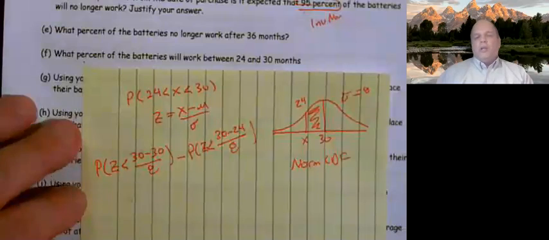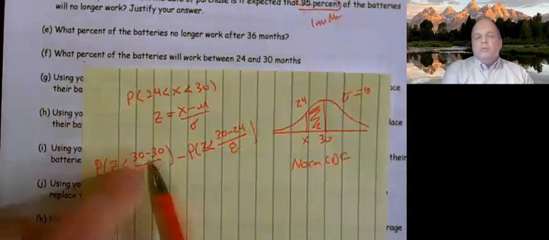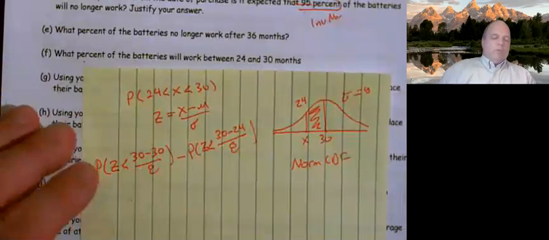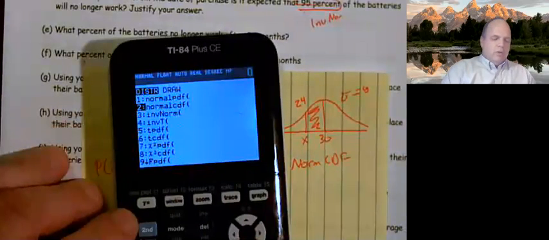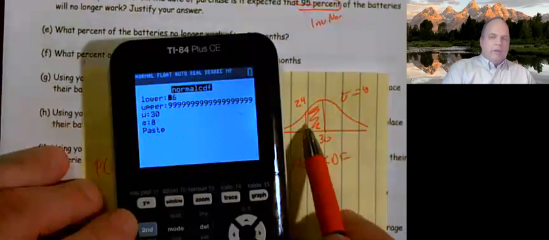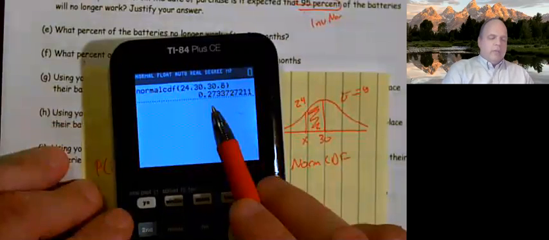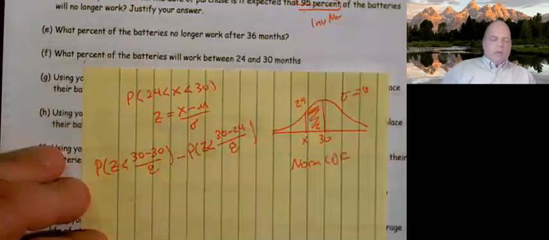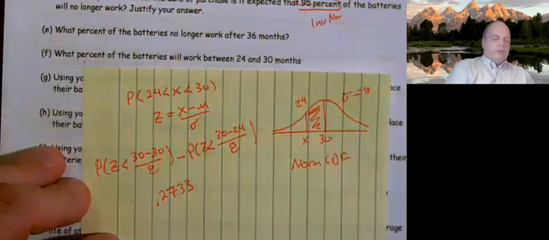If you recognize the shortcut, that's fine, but I'm not going to use a shortcut. Obviously, this becomes 0, but I'm going to work this out through the calculator. Second VARS, normal CDF. My lower bound, the lowest part I shaded to, was 24. The upper part I shaded to was 30. My mean was 30, my standard deviation is 8. And I end up getting 0.2733. That's letter F.